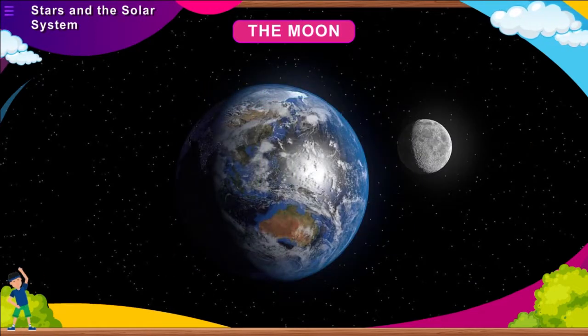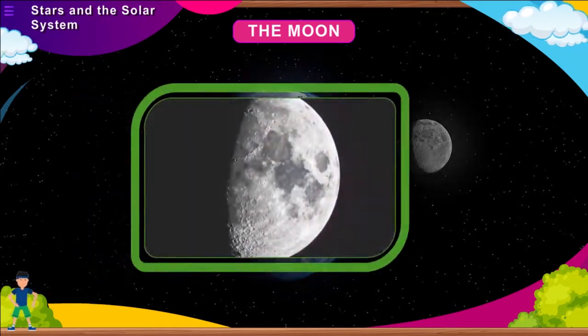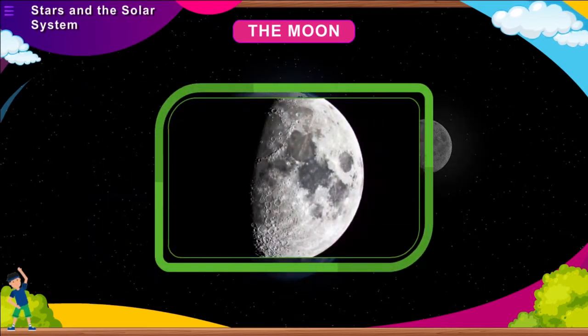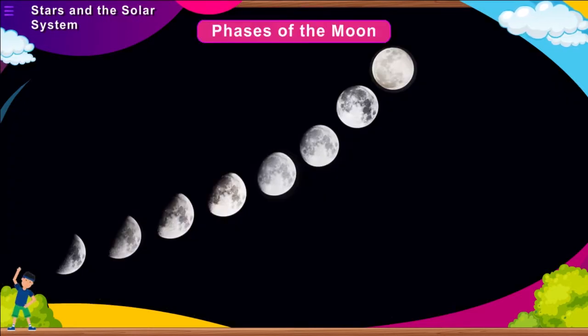The moon takes about 27.3 days to complete one revolution of the Earth. The temperature of the moon during the day is about 110 degrees Celsius, while at night it is minus 150 degrees Celsius approximately.